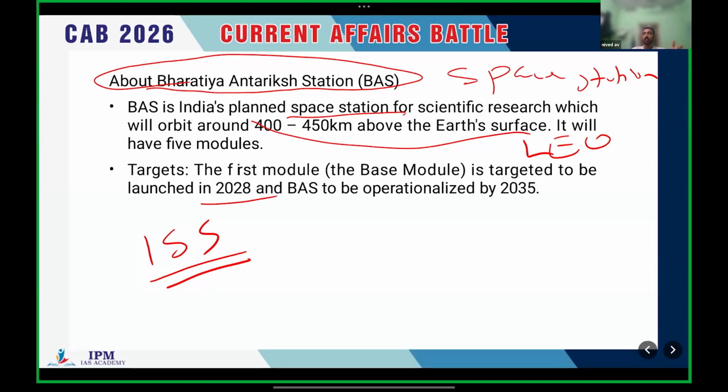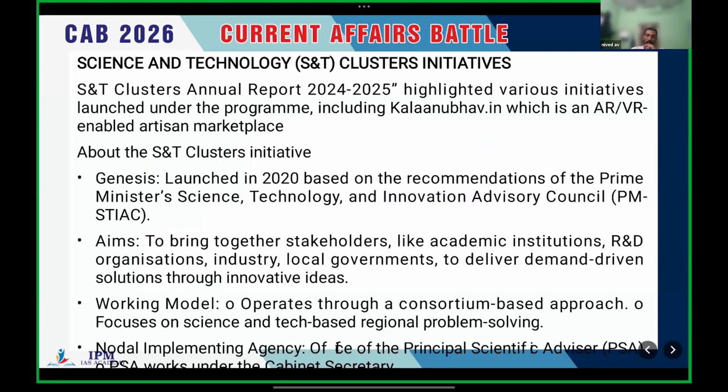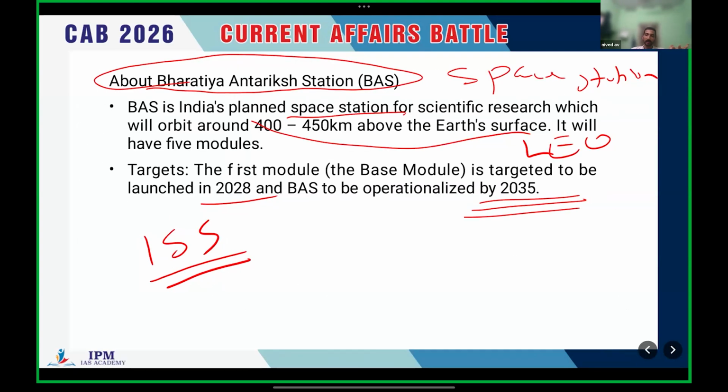This is 2026, so in the next 2 years India is planning to send the first module. They are also planning to combine all those modules by 2035 and operationalize the Bharatiya Antariksh Station by 2035. Clear. So that's all about the mission, the International Space Station, the Bharatiya Antariksh Station and the Gaganyaan mission.